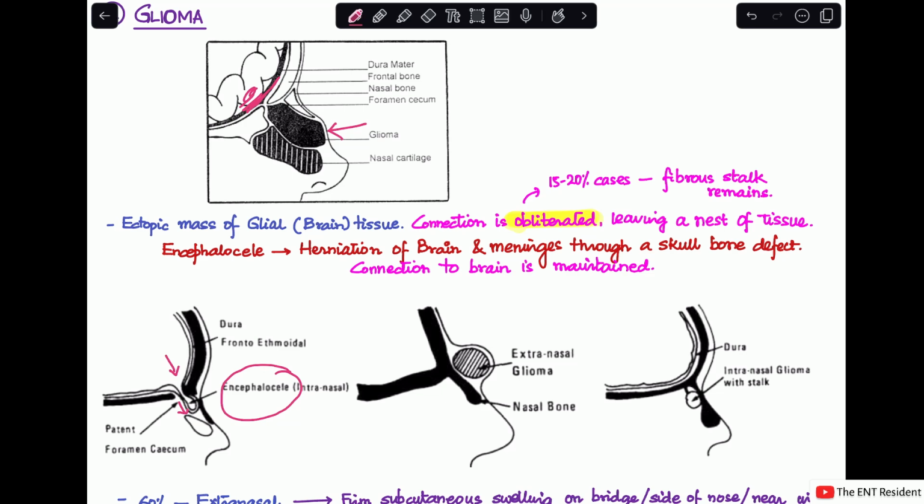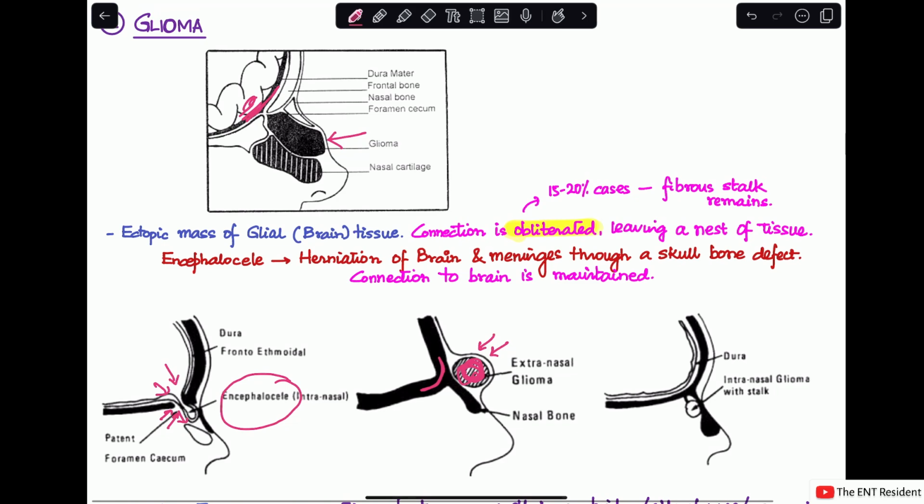An extranasal glioma is the second image over here. You can see there is some glial tissue which has come down to the nose and it is presenting externally. However, what happens here is that the bony communication completely closes. Unlike in an encephalocele, where you can see there is a defect and the bone is not continuous, over here the bony communication is complete. So this is an extranasal glioma.